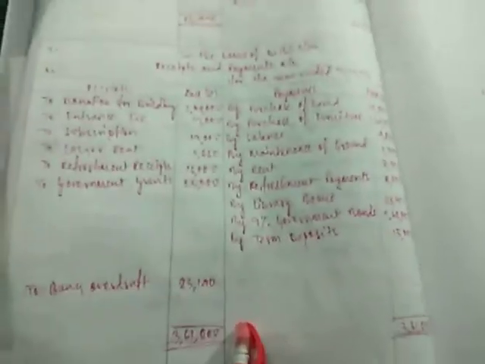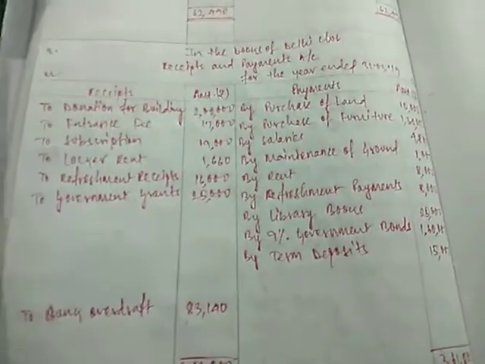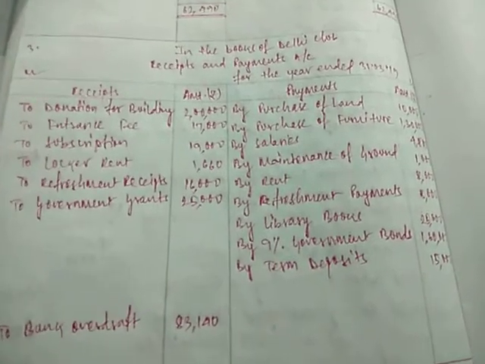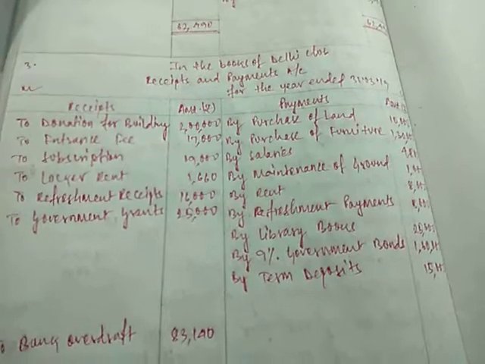In this way we have completed question number 3 as well. These questions of preparing receipts and payments account are very simple. At the beginning of the chapter, questions number 1, 2, 3, this type of questions are there. You can complete these questions very easily and very fast.